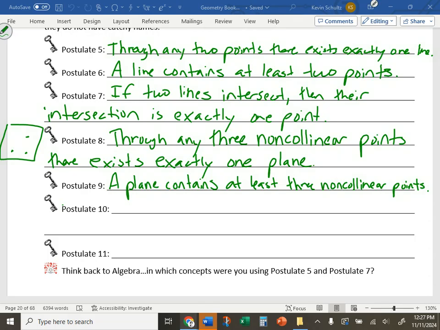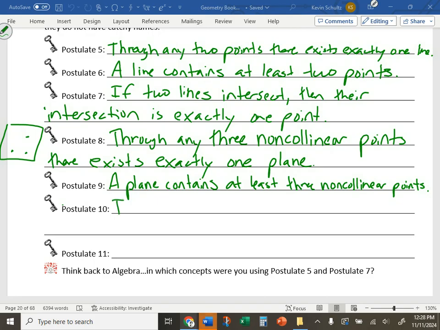I don't really get this one. What if I just make all this stuff up as I go? Honestly, that's fine. Postulate 10, bring your teacher a gift every single day. That's what it is.